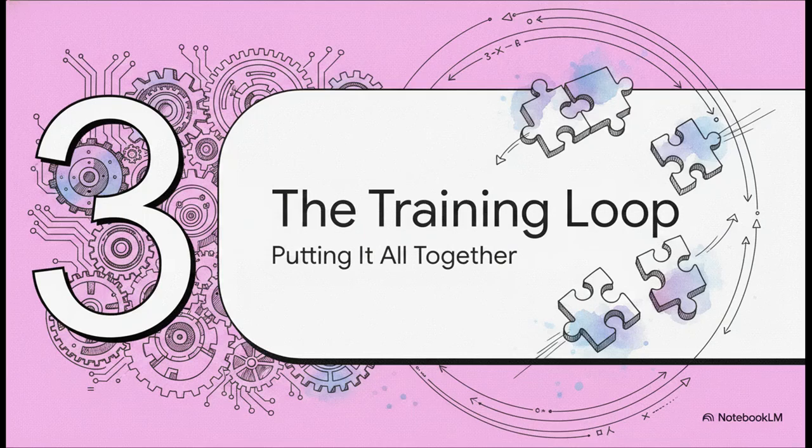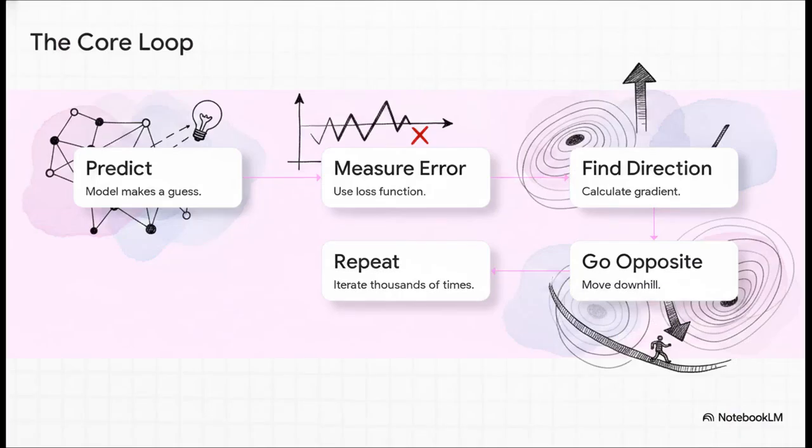The complete training loop. Let's put the whole puzzle together. Here is how every single cycle works. 1. Make prediction. The model takes a guess based on its current weights. 2. Measure error. We use our loss function to calculate exactly how wrong that guess was. 3. Figure out direction. We calculate the gradient to feel which way the slope is pointing uphill. 4. Go opposite direction. We apply our update rule, subtracting the gradient to force the error down.